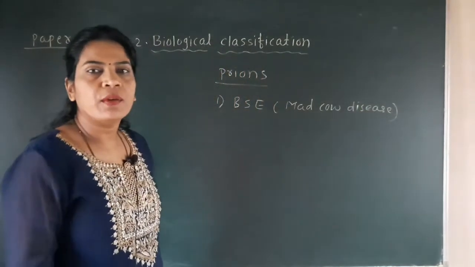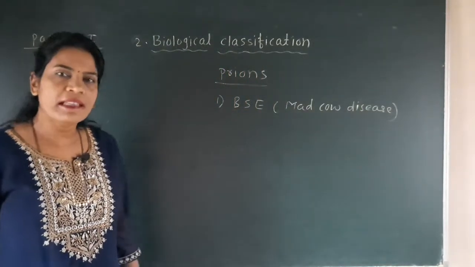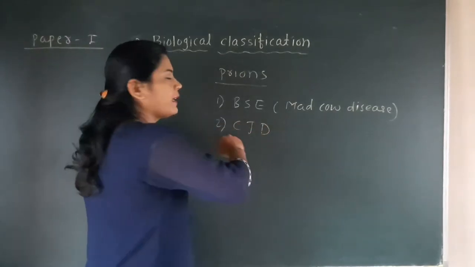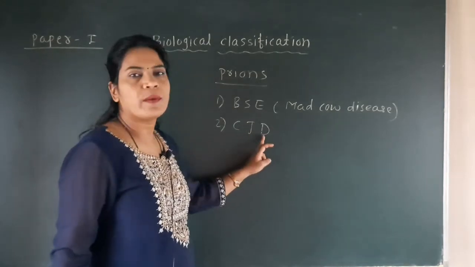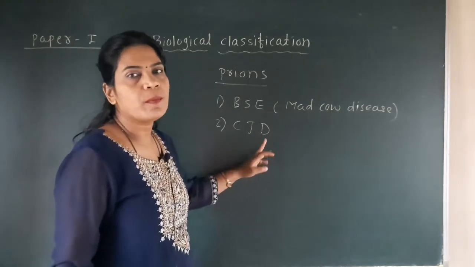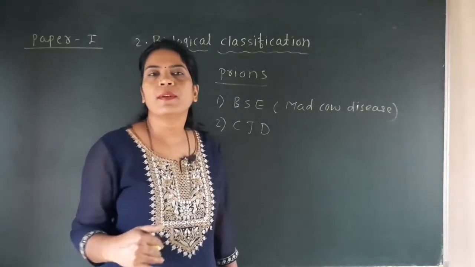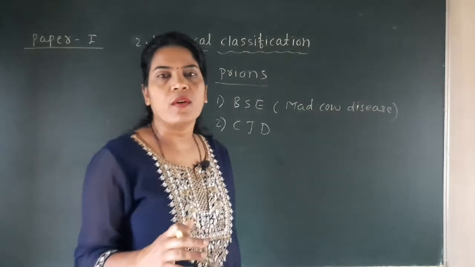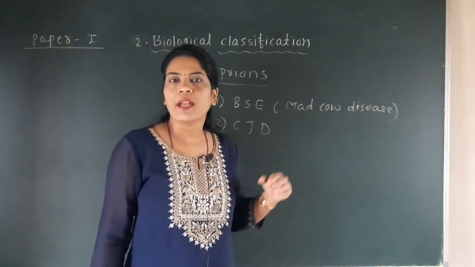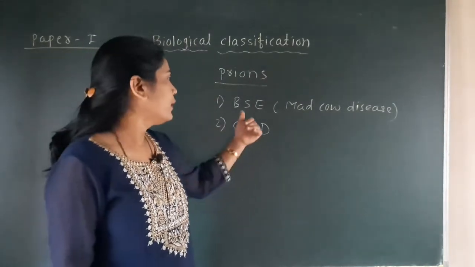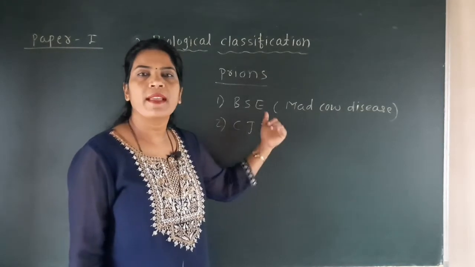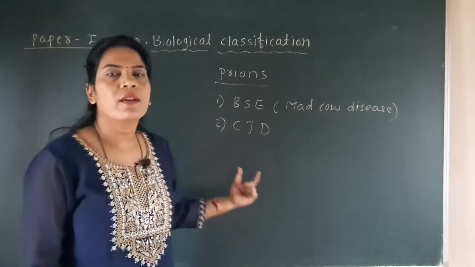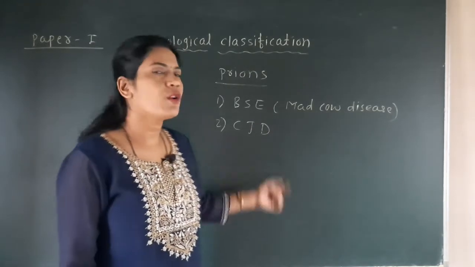And in particularly human, it causes the disease CJD, that is Creutzfeldt-Jakob disease. So these prions cause two types of diseases: in cow, bovine spongiform encephalopathy, also called mad cow disease, and the second one is Creutzfeldt-Jakob disease.